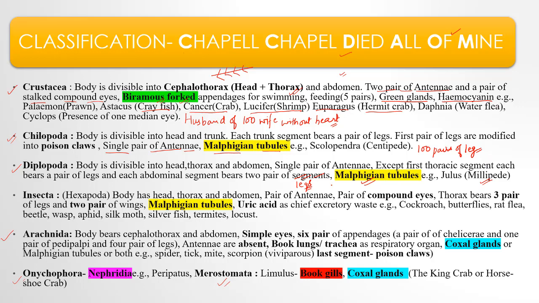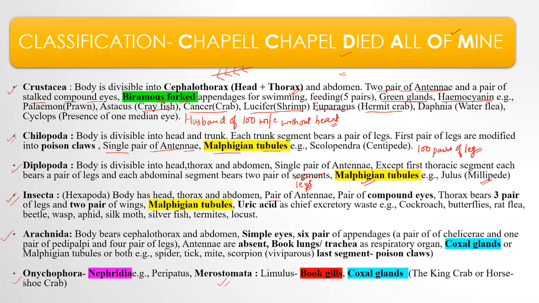Then class Insecta. First was class Crustacea, then class Chilopoda, class Diplopoda, and then class Insecta, means Hexapoda, means they have six legs. The body is divided into head, thorax and abdomen.